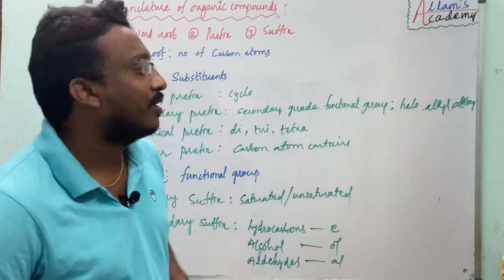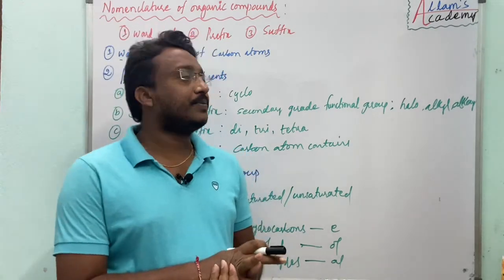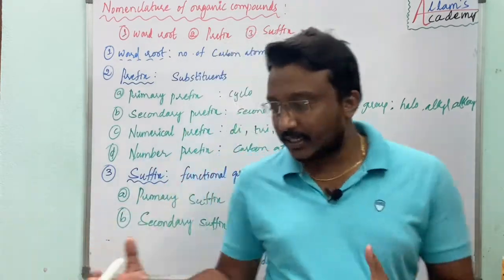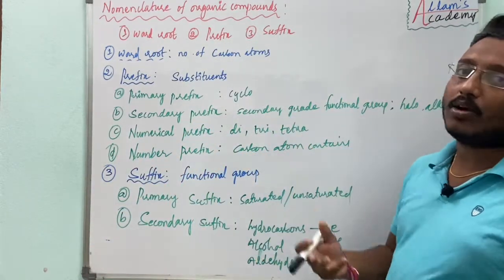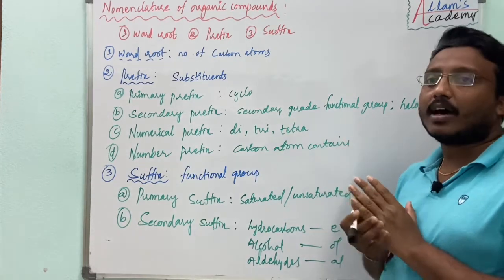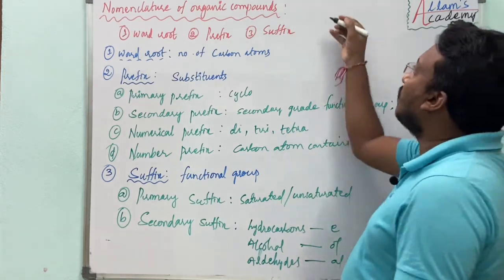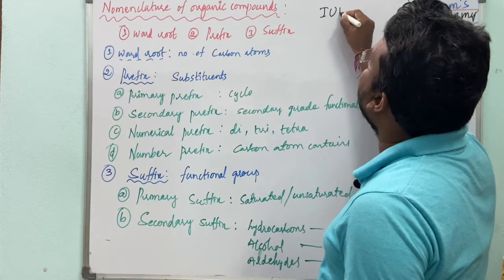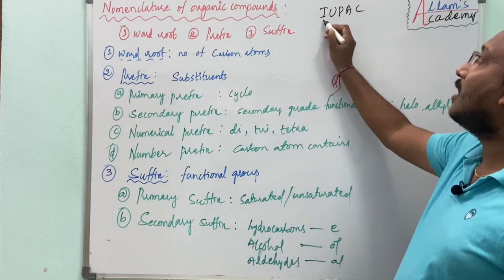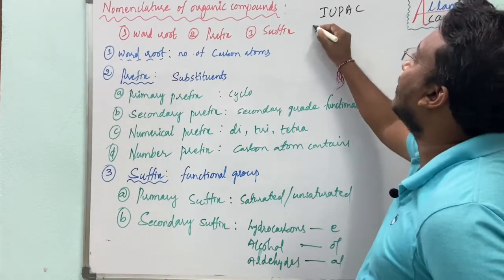Hello everyone. Now we are going to discuss nomenclature of organic compounds. Here we know that millions of organic compounds are there. To remember the names of the organic compounds, IUPAC, which means International Union of Pure and Applied Chemistry,